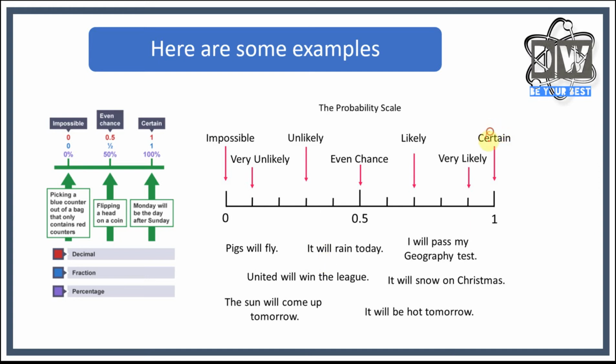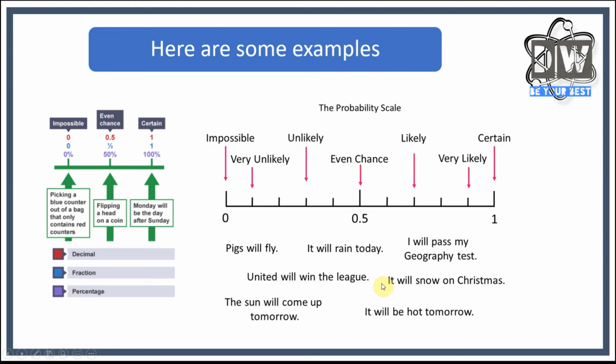So it is certain that it's going to rain today. But it might be blue skies, so therefore you might say it's very unlikely or unlikely. I will pass my geography test. Now, there's no certainty, but if you're good at geography, then you might be saying it's very likely. If you absolutely despise geography, it's going to be somewhere down here.